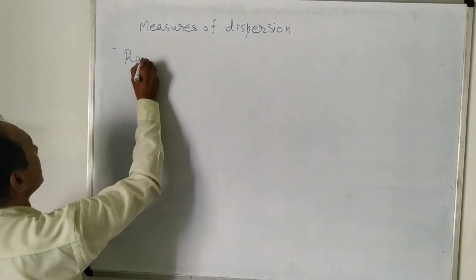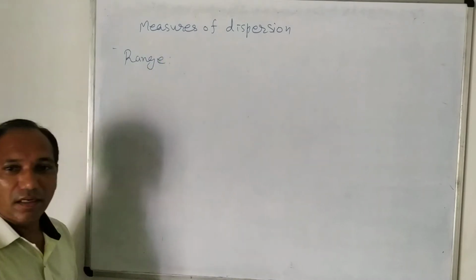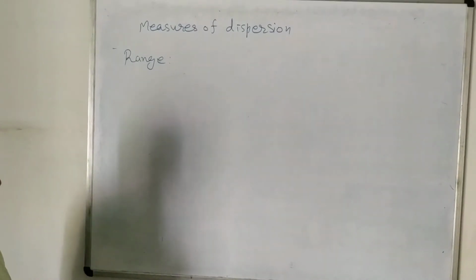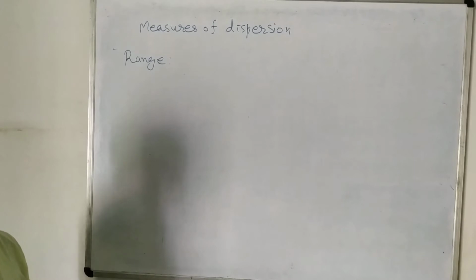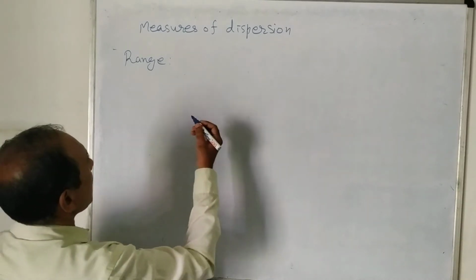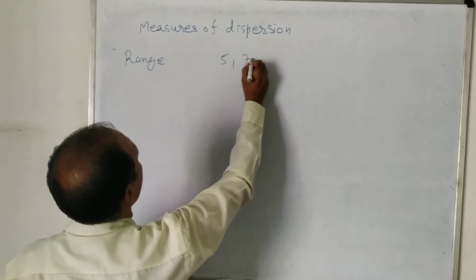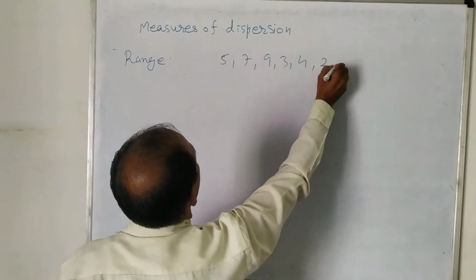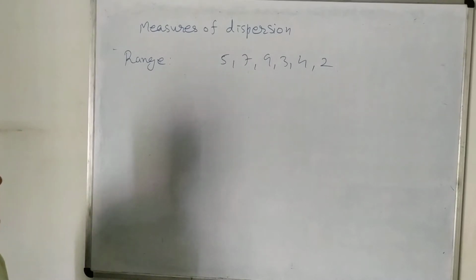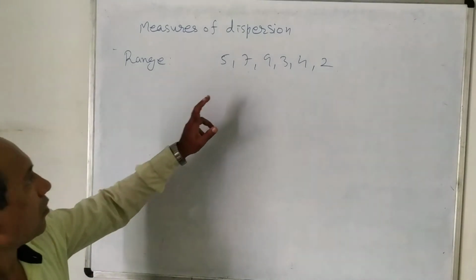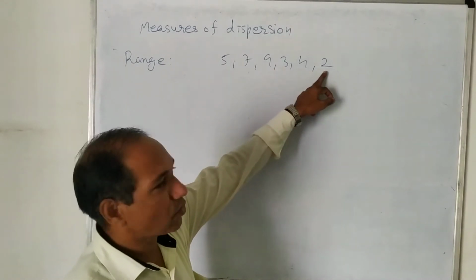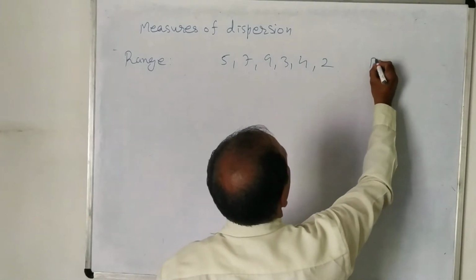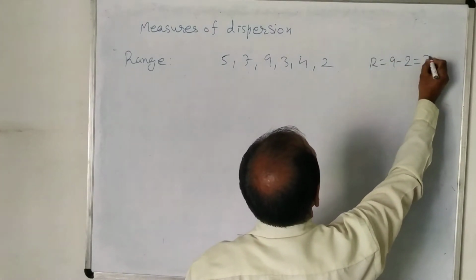Range. Range is also very simple, and rarely a question may come from this topic, but the use of the concept of range will come in further study. So range is what? If we are given ungrouped data, suppose 5, 7, 9, 3, 4, 2, then the range is the difference between the highest value and the lowest value. Here the highest value is 9, and the lowest value is 2. So the range will be 9 minus 2, that is equal to 7. It is very simple, you can identify it very easily.